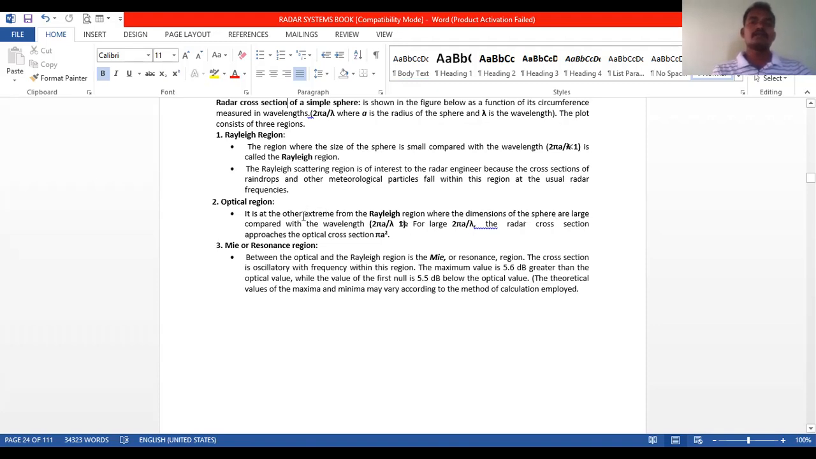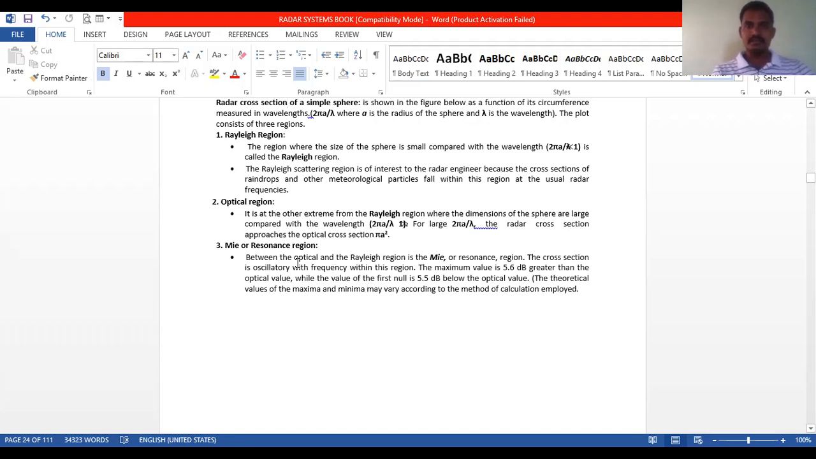So it is the other extreme from the Rayleigh region where the dimensions of the sphere are large compared with the wavelength. That is nothing but 2 pi a by lambda is greater than 1. For large 2 pi a by lambda, the radar cross section approaches the optical cross section, that is pi a square. Next, coming to the Mie or resonance region.